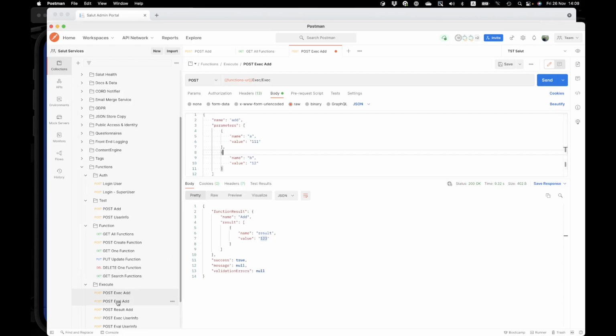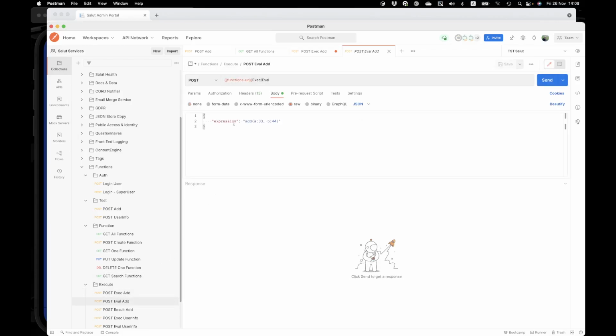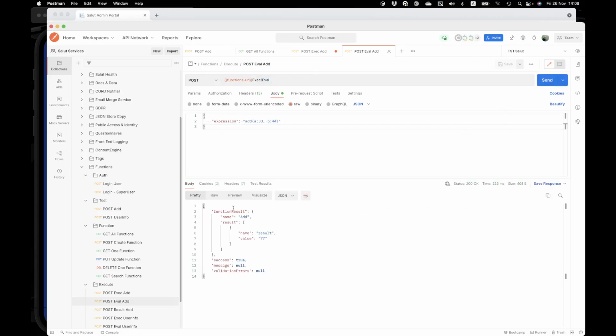Of course, no one will send JSONs as a function, so I've added this function expression. Well, of course, it's not really a function expression, but anyway, it looks like one, where we describe a function name, then a list of parameters with its values. I'm sending it to the same execution engine through a different API call, and in this case we have the same result. Add output is result and value is 77. I hope. Yep. Okay.